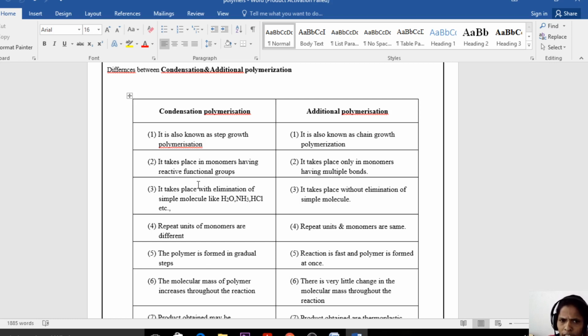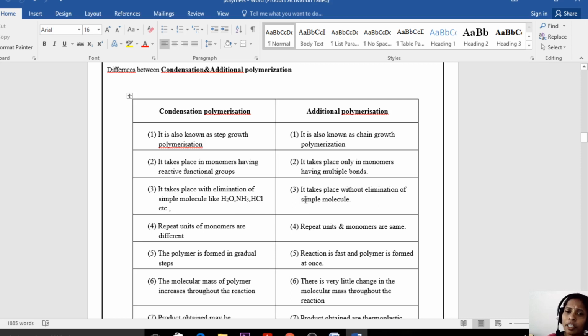If there is no functional group, that monomer will not participate in condensation polymerization. Addition polymerization takes place only in monomers having multiple bonds. That means if the monomer is a saturated compound, there is no addition polymerization. But if the monomer is an unsaturated compound, addition polymerization takes place.